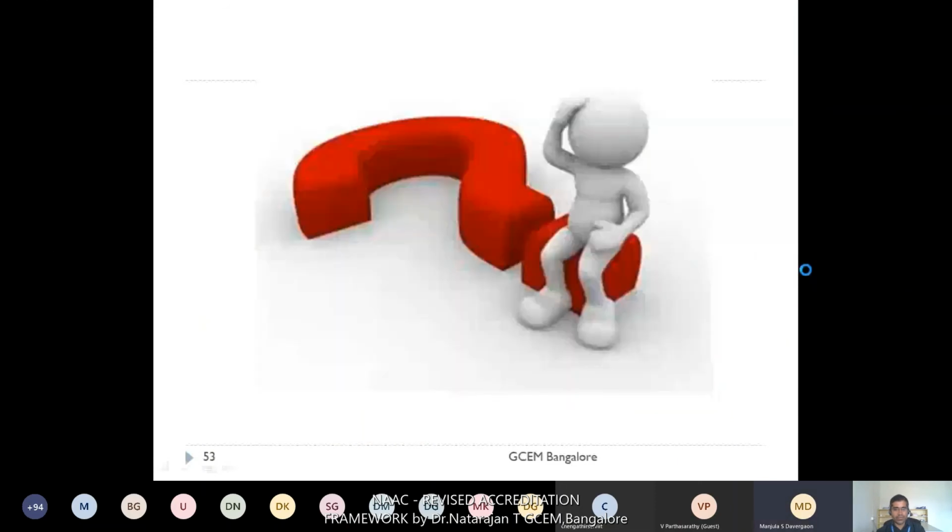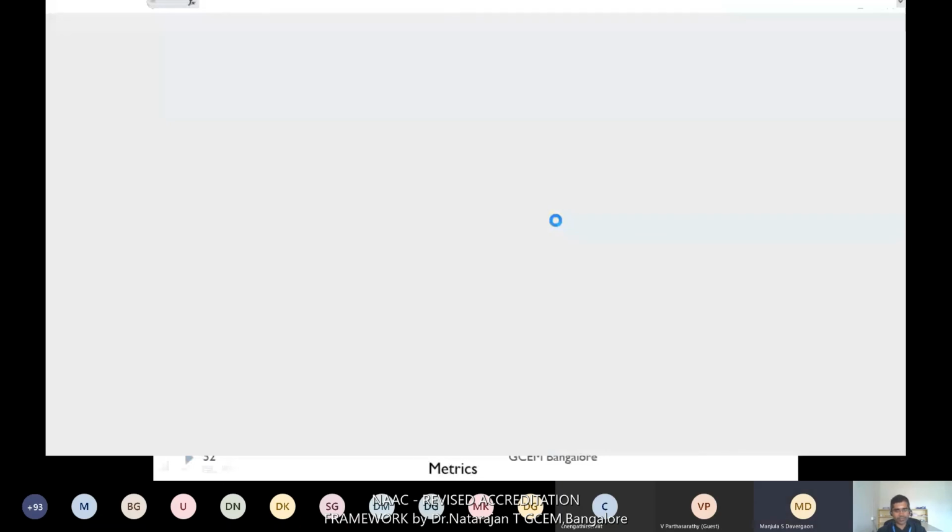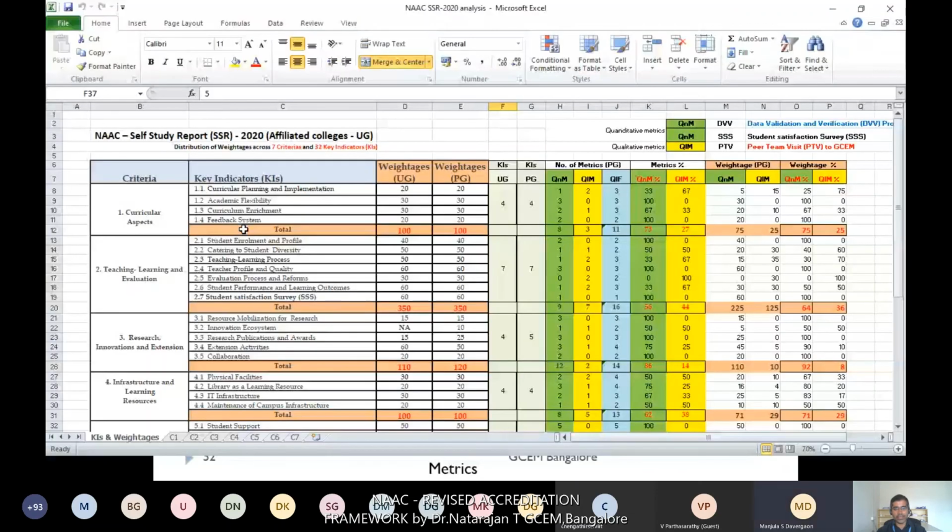Let us quickly show one statistical analysis for ending this session. It is also an Excel file. This I prepared by myself only. So you can see this. It is a criteria-wise segregation. The key indicators are there, and the weightages for UG colleges and the weightages for PG colleges for each criteria are given.